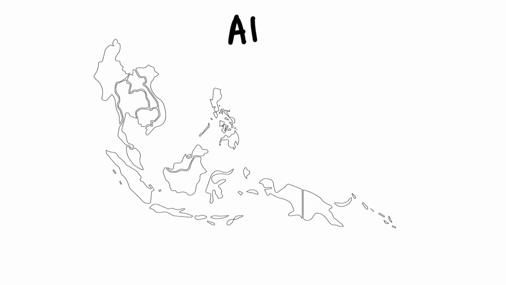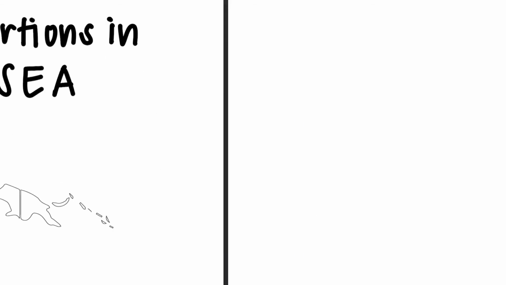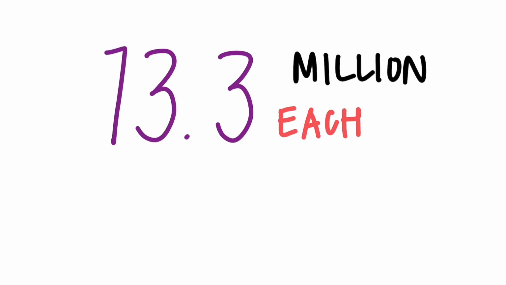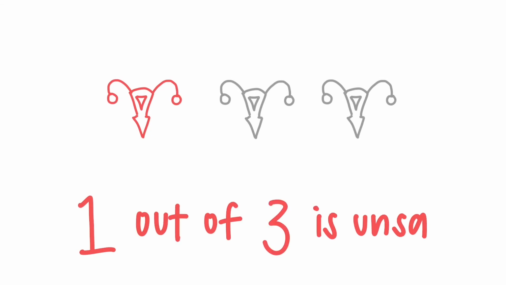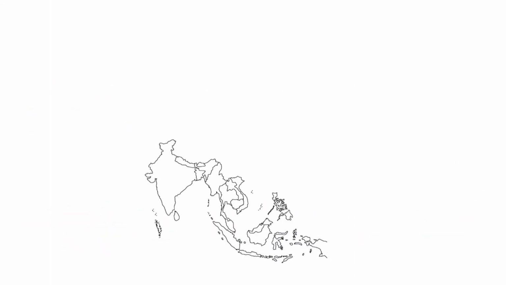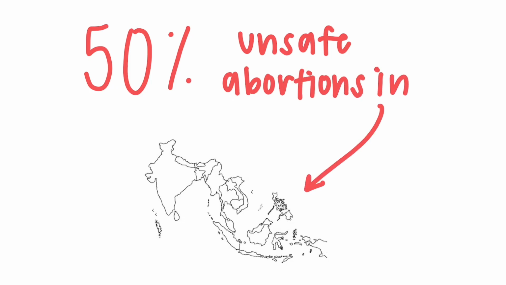Finally, how often do abortions take place and where are abortions legal in Southeast Asia? On average, from 2015 to 2019, there were 73.3 million safe and unsafe abortions globally. Among these, around one-third were carried out unsafely. Over half of unsafe abortions take place in Asia, specifically South and Central Asia.